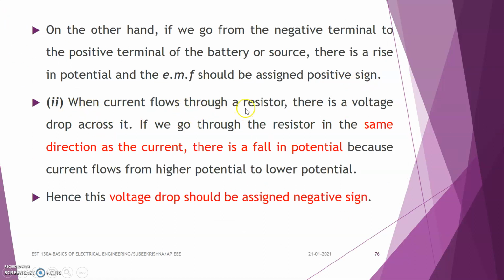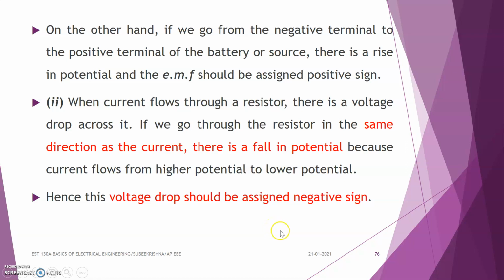The circuit also contains resistors. When current flows through a resistor, a voltage drop occurs across it. If we go through the resistor in the same direction as the current, there is a fall in potential, because current flows from higher potential to lower potential.